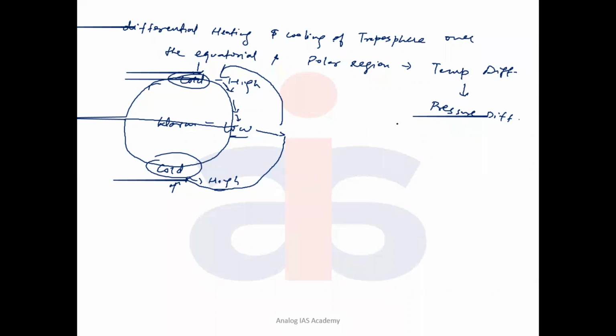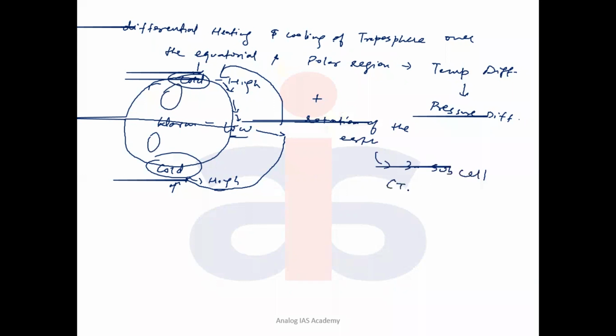Now, when we add another factor, it's called the rotation of the Earth. So this single cycle, which is happening here or here, breaks down into three cycles, producing three subcells per hemisphere. This is called the tri-cellular meridional atmospheric circulation system. So three cells have been produced.